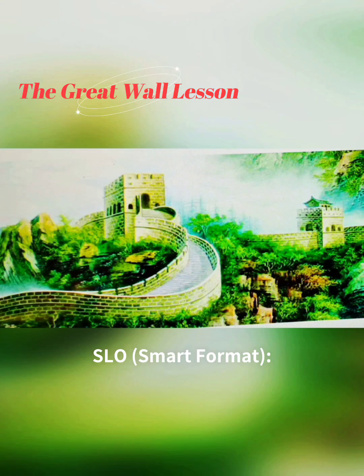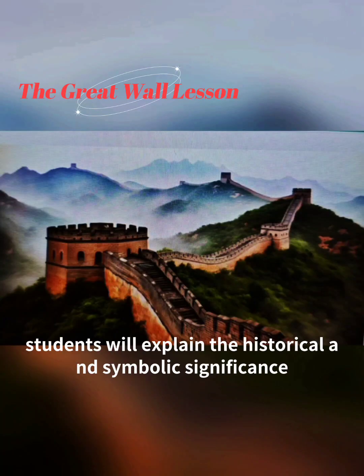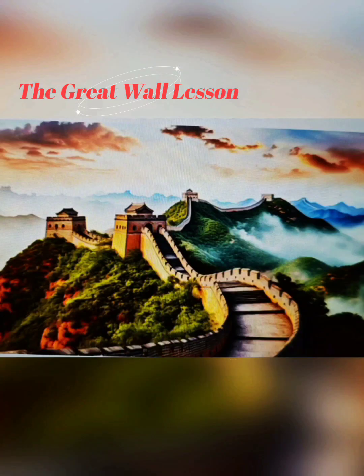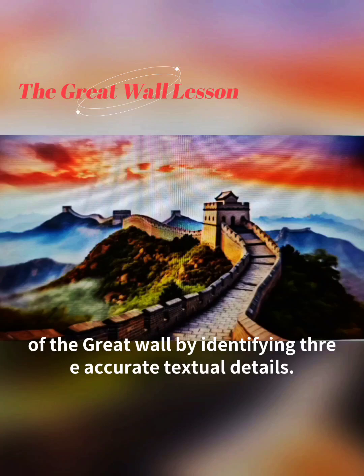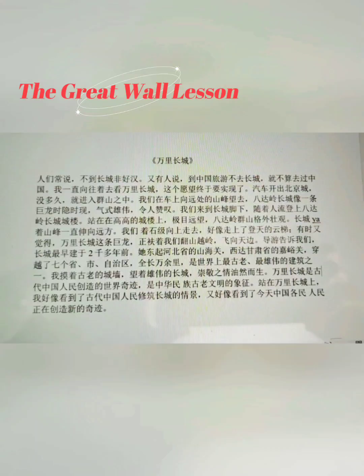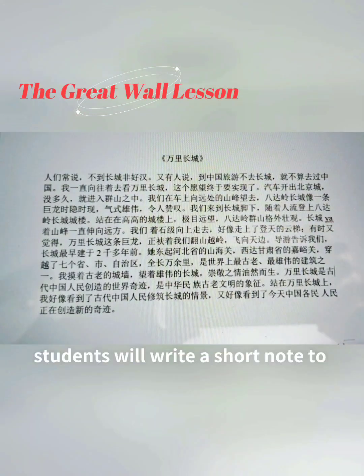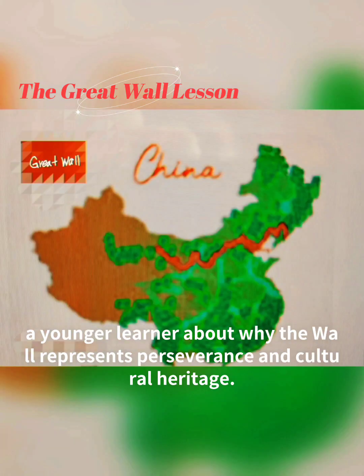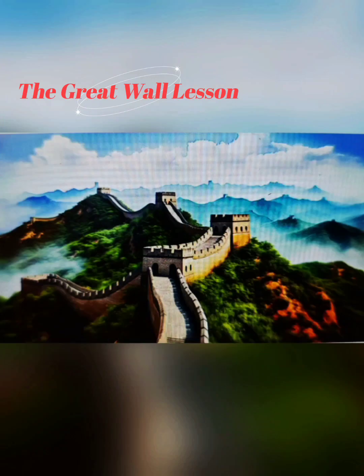SMART format. After reading the text, students will explain the historical and symbolic significance of the Great Wall by identifying 3 accurate textual details. Using RAFT, students will write a short note to a younger learner about why the wall represents perseverance and cultural heritage.